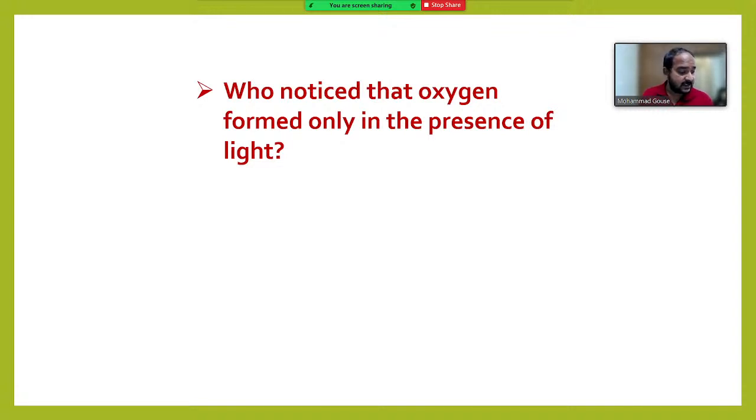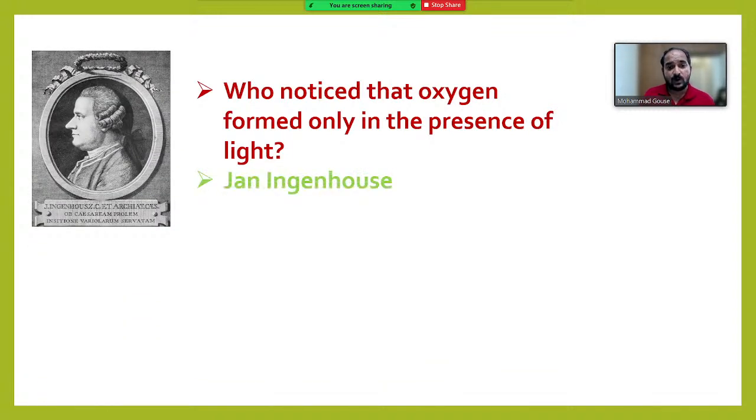Waiting for your answer. Sri Pavan, excellent Nanna. Ingen-Housz, right answer. Meghana Lokanatham, right answer. Bandla Tejasri, okay, right answer. Yama SK, right answer. Rajesh Chupalli, right answer. Very good, Nana, very good. So, Jan Ingen-Housz noticed that oxygen is formed by the plants only in the presence of light. By the Hydrilla experiment, he proved this fact.